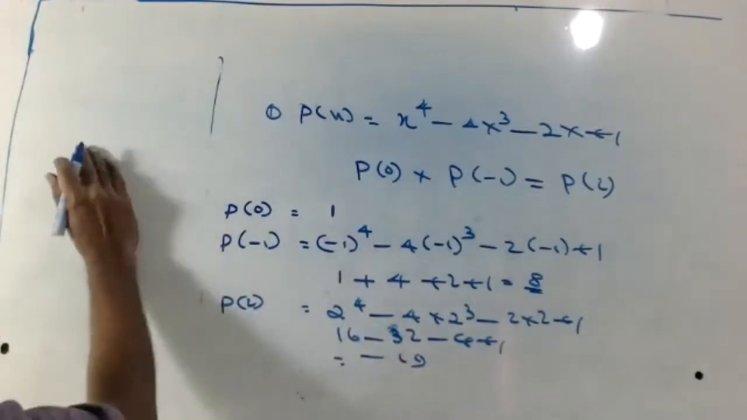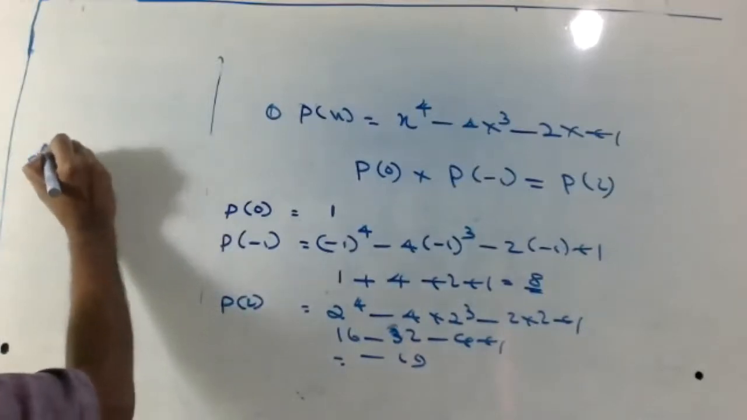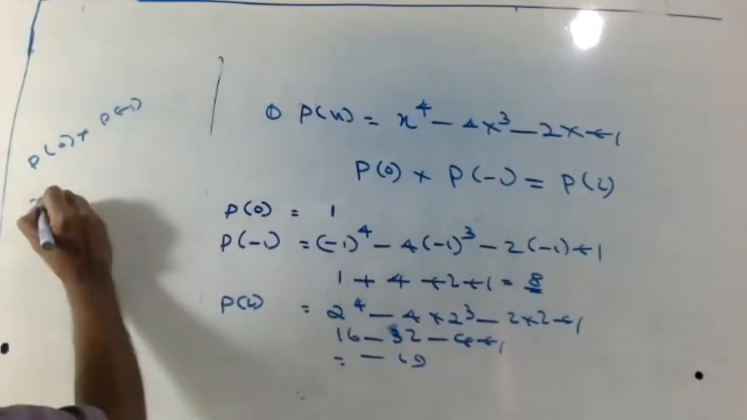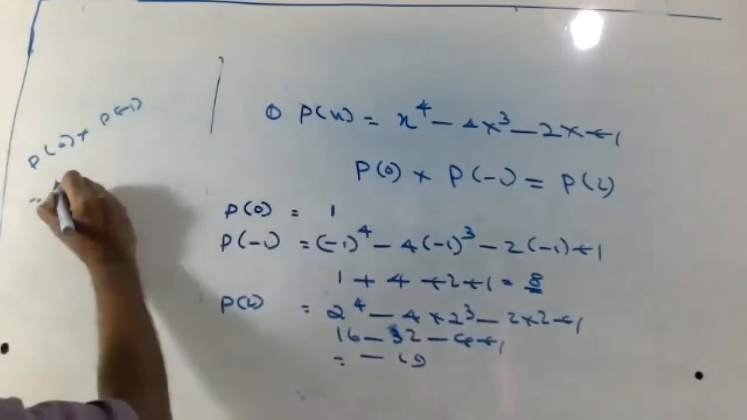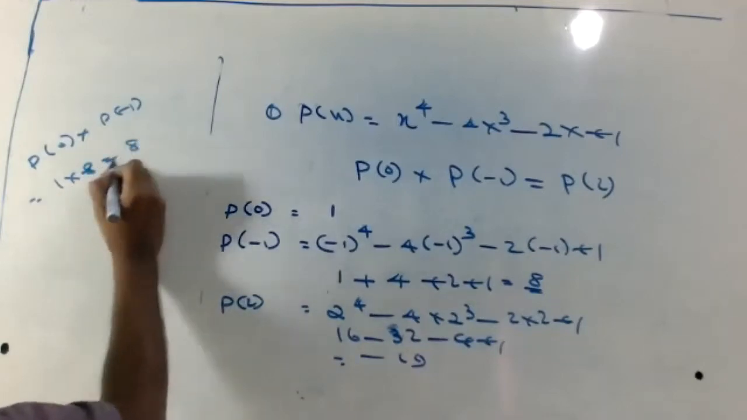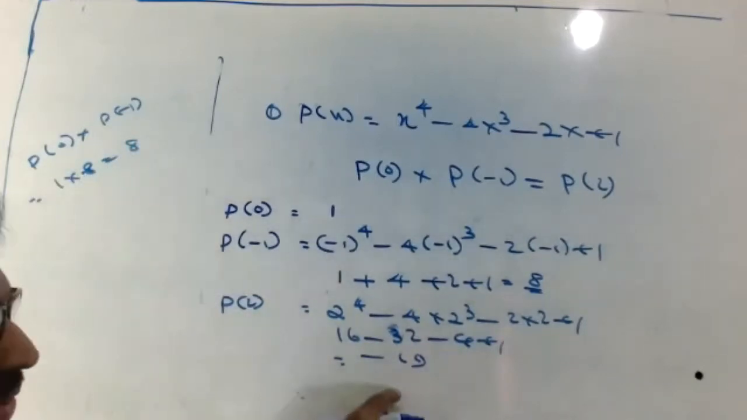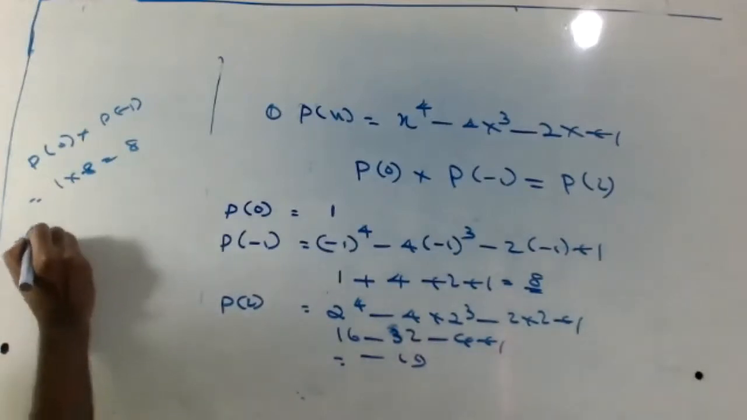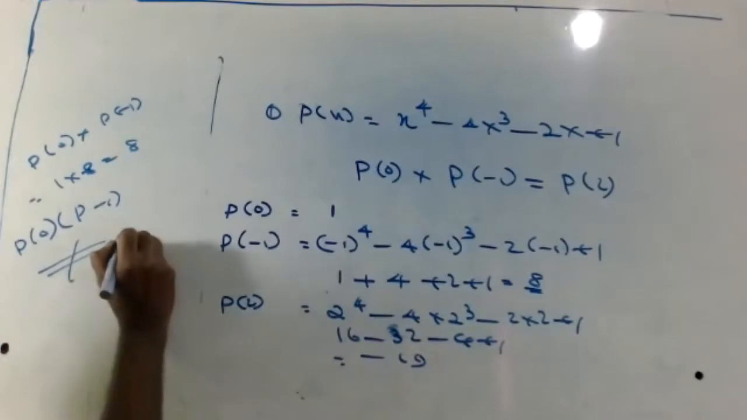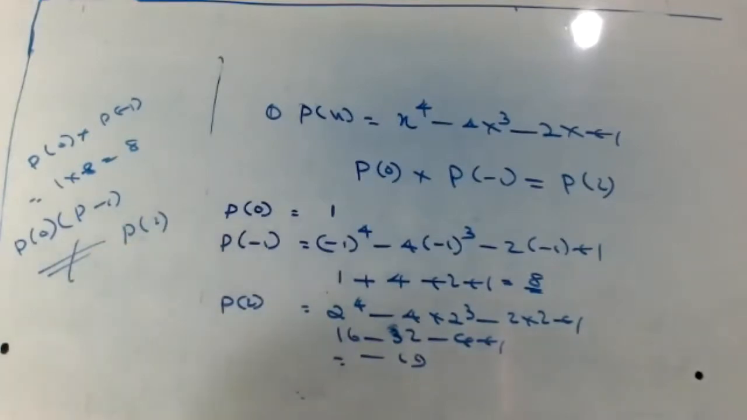Now look at here. P of 0 into P of minus 1 equal to what? 1 into 8. So that is 8. So that means 8 not equal to minus 19. So we write P of 0 into P of minus 1 not equal to P of 2. We all got this.